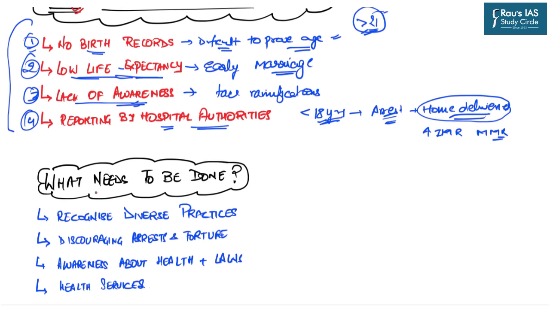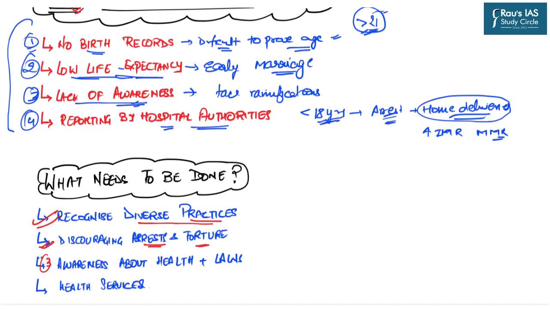The first and foremost thing is that a one-size-fits-all approach is not valid and is not practical in India because of the diversity of religion, caste, creed, etc., which we have. And that is why the laws must recognize the diverse practices which are prevalent in certain sections of India's society. The second important thing is that immediate arrests and torture must be discouraged.